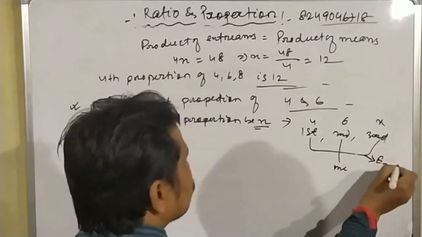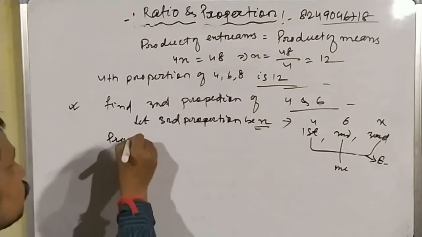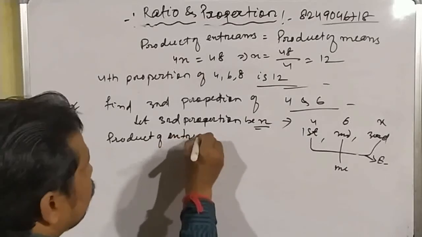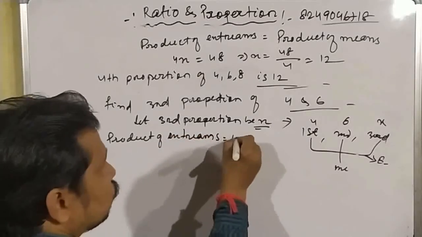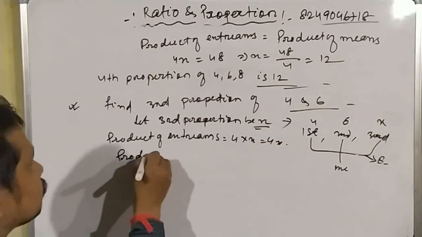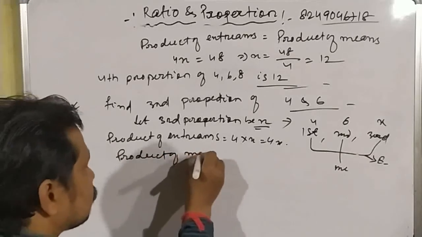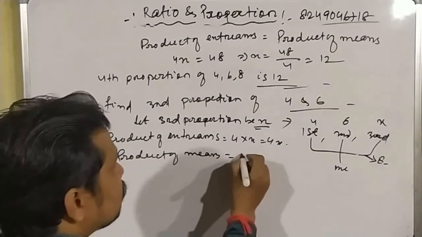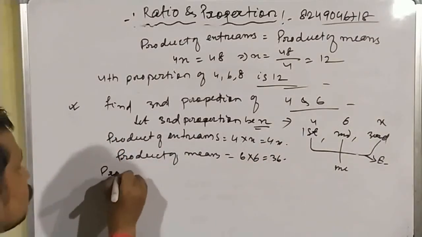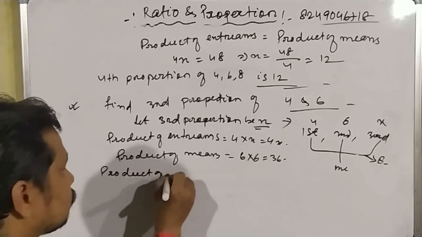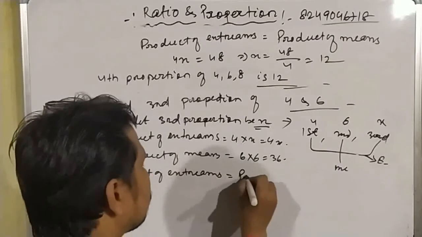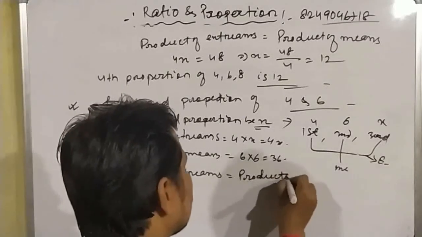So these are the extremes, and this is the means. Product of extremes is 4 into x, equal to 4x, and product of means is 6 into 6, equal to 36. So product of extremes must be equal to product of means.